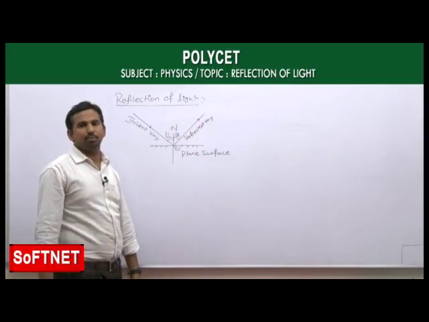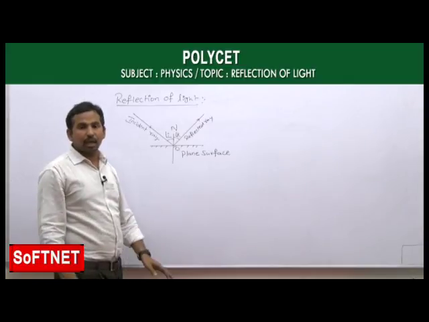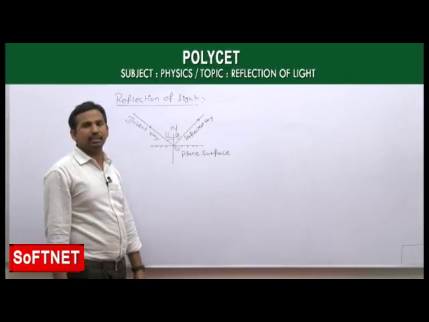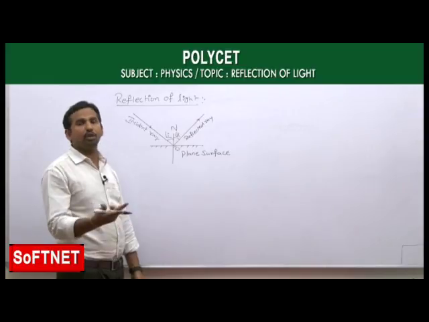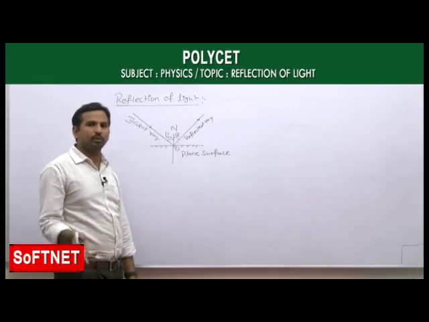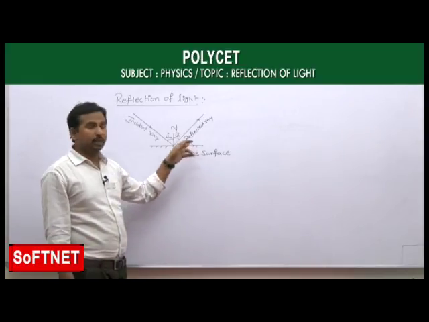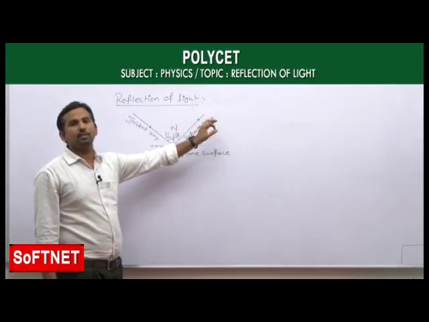This one you have to remember, which is very very important one. As the light ray is not changing its medium, as it is continuing in the same medium after bouncing back also, that's why the velocity of the light remains same.